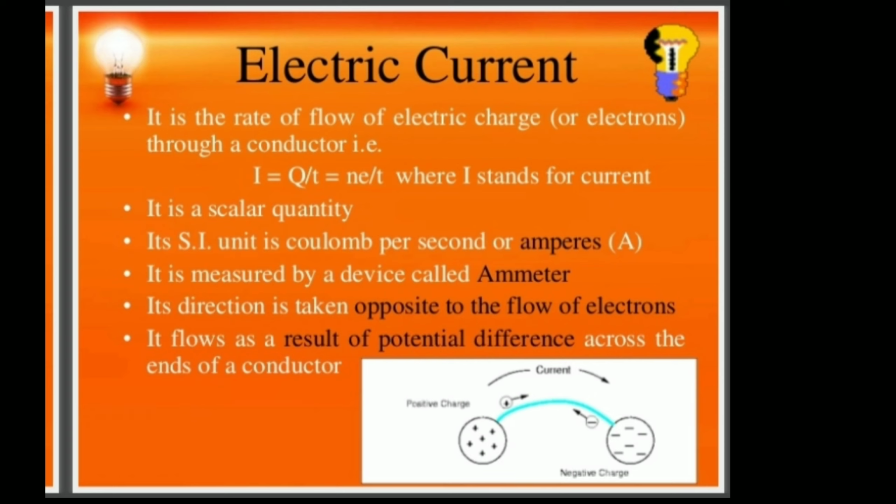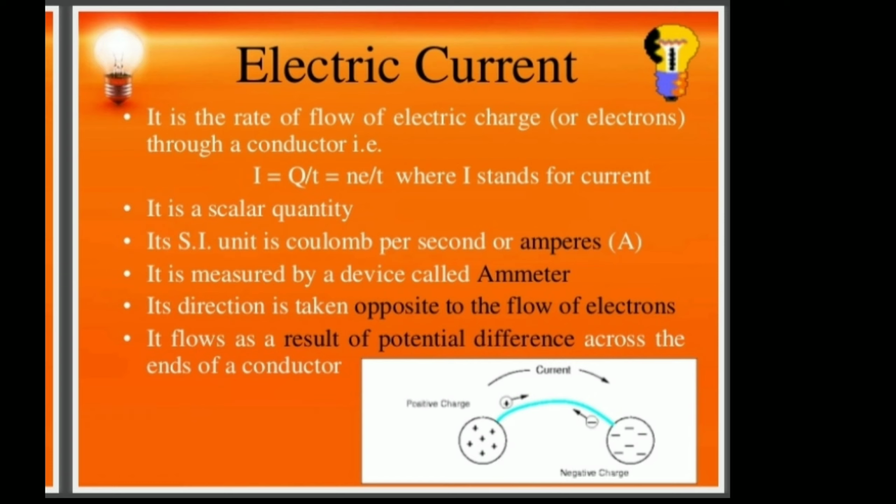The SI unit is coulomb per second. Charge is in coulombs and time is in seconds, so coulomb per second. Another name given to it is ampere. Very important: current units are amperes, otherwise coulomb per second. Which instrument measures current? The ammeter. A voltmeter measures voltage, and an ammeter measures current. Very important.